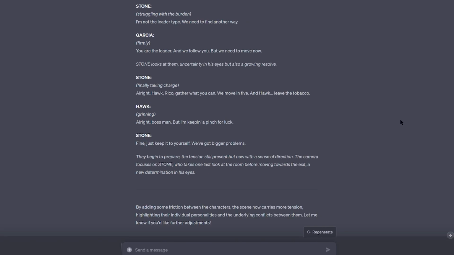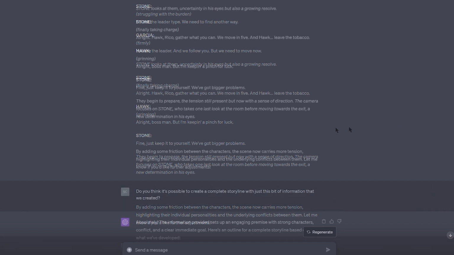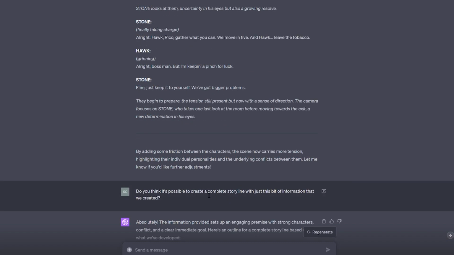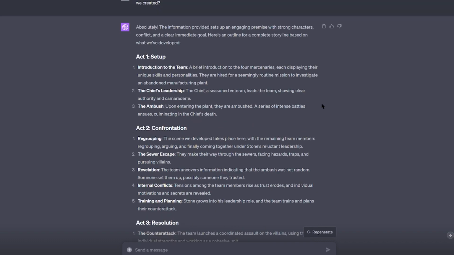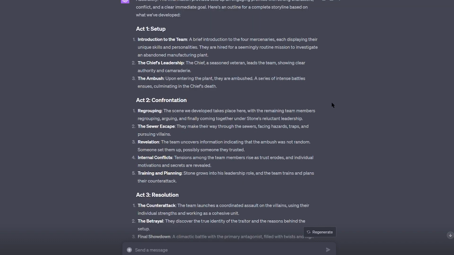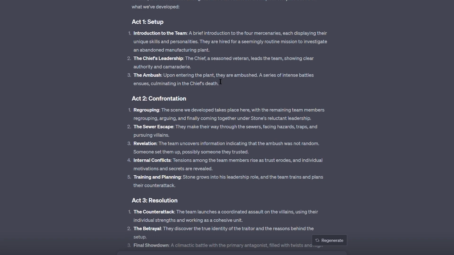I want to ask ChatGPT if it can create a complete storyline using only this snippet of dialogue. Let's see what unfolds. Well, ChatGPT created a 3-act structure, but it didn't quite accomplish what I needed, and that's where you come into play. Let's look at what it's given us. It begins with the 4 mercenaries being attacked in a warehouse, but it fails to mention anything about the previous group, especially the chief who was killed.